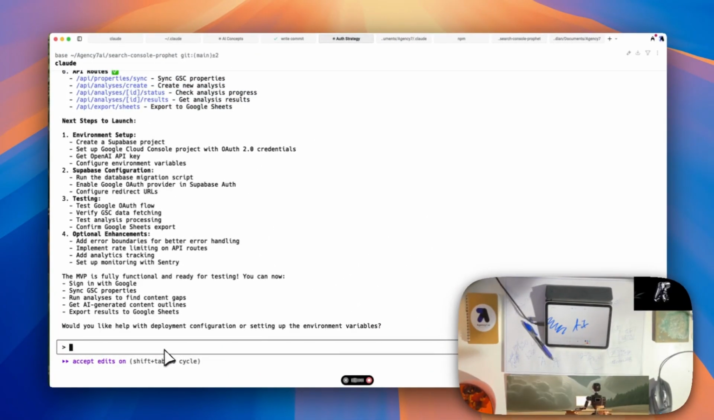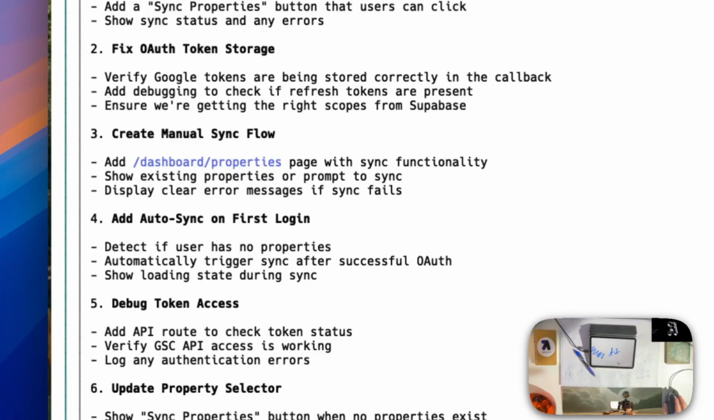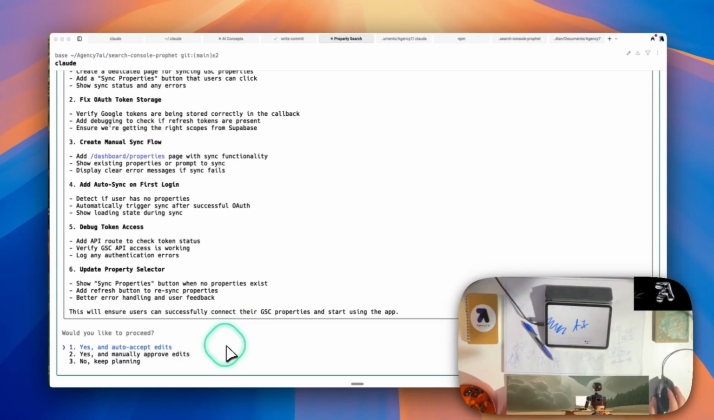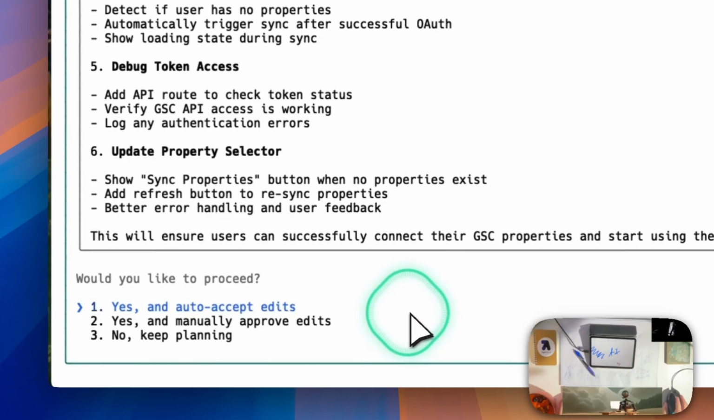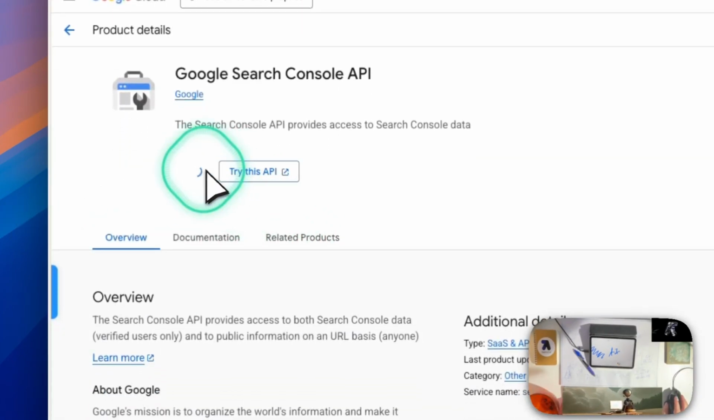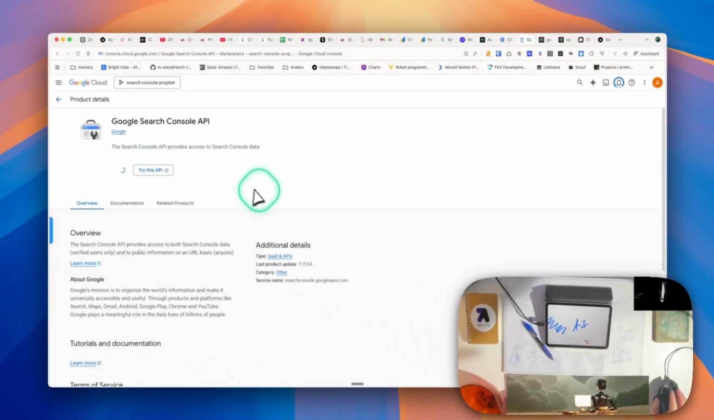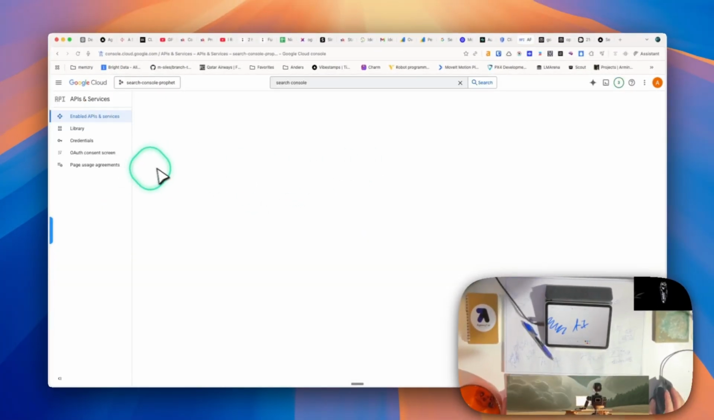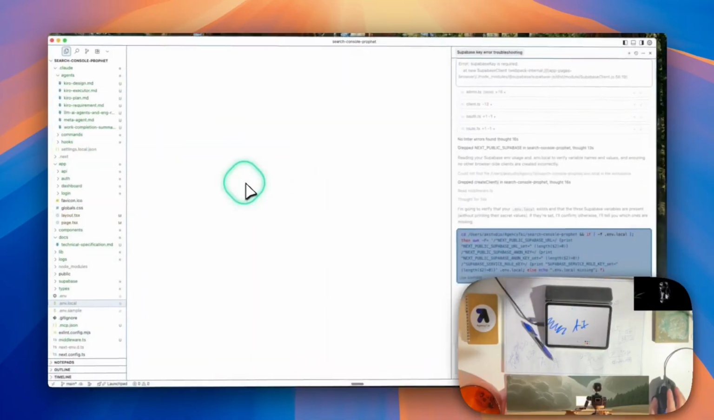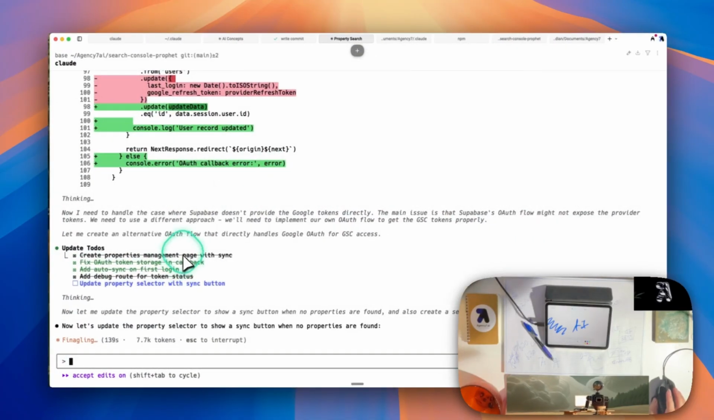So, I'm going to say there are no properties found. Think hard and make a plan first. Okay, it has a plan for us. We're going to try it. One thing it's going to do is add a properties page that was missing. I think I also had to enable this, because I don't think the API had the access at first, and I may have to re-log in.